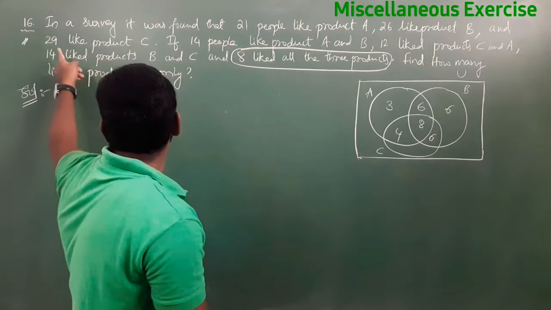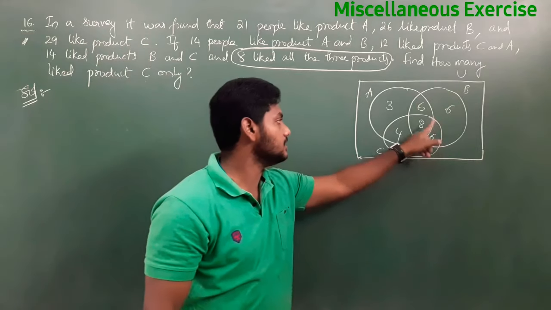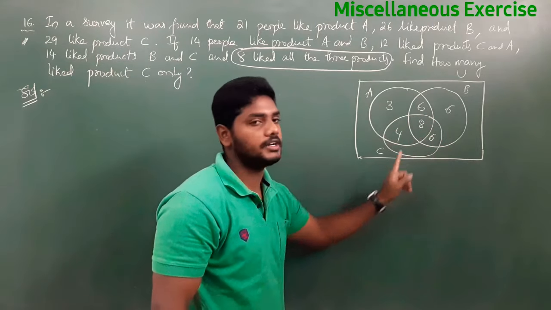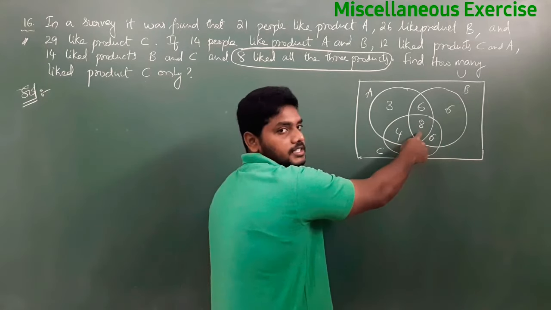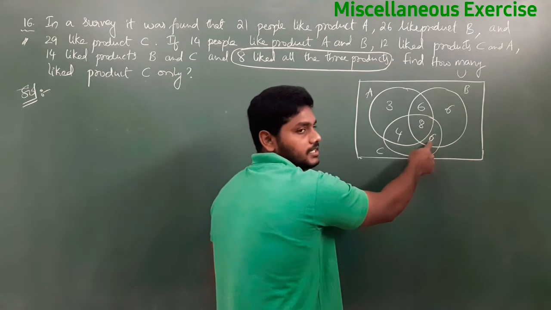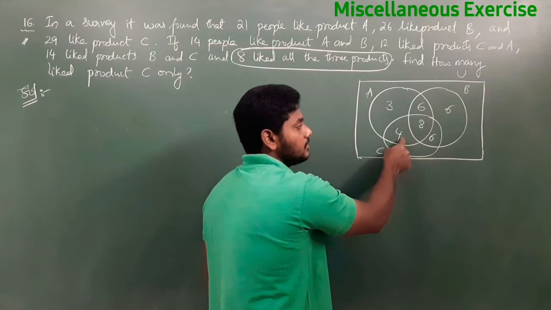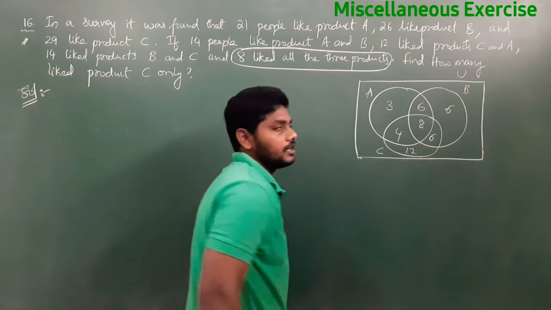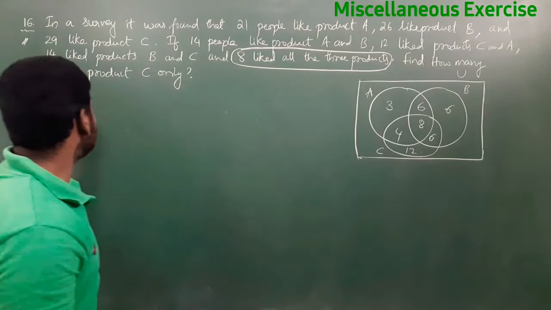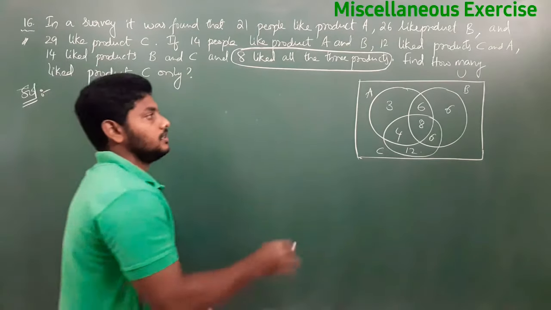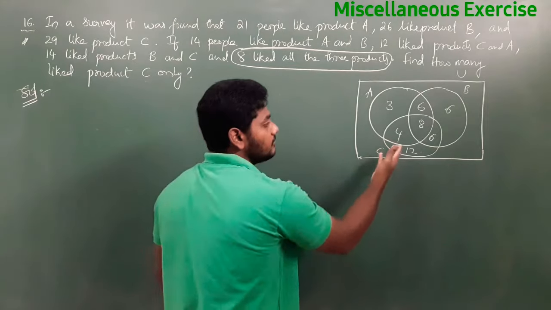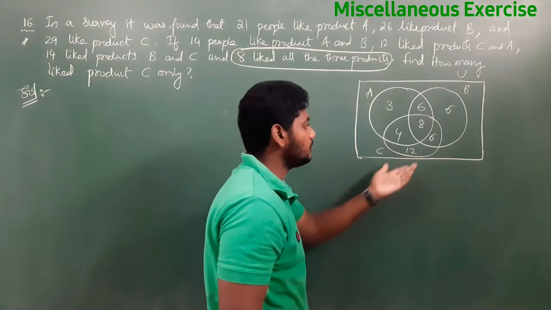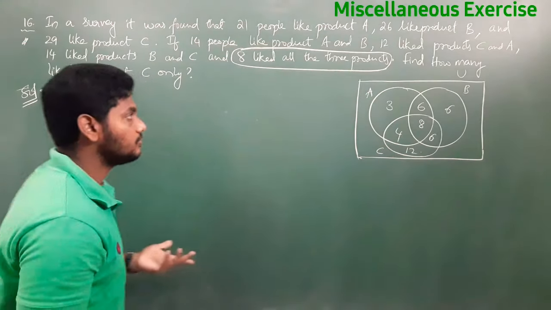Next, 29 like product C. In that 29, 29 minus 8 is 21, 21 minus 6 is 16, 16 minus 4, this is 12. Now you tell me, find how many like product C only. If you fill this data correctly into the Venn diagram, by seeing the Venn diagram only, easily you can tell, it is 12. But how will we do it using the formula?